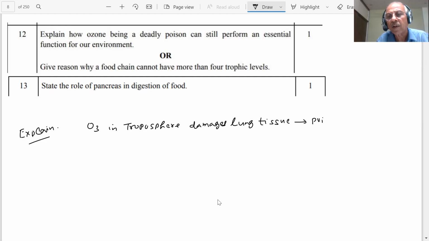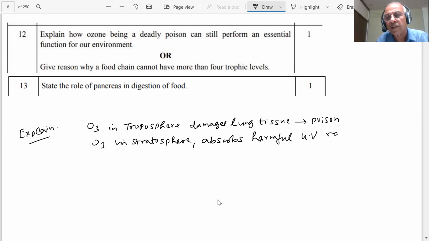Therefore, it is a poison. But when ozone is present in the upper layer, in the stratosphere, it absorbs harmful ultraviolet radiations. Therefore it is very important.